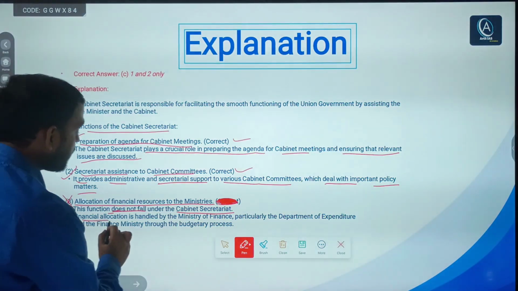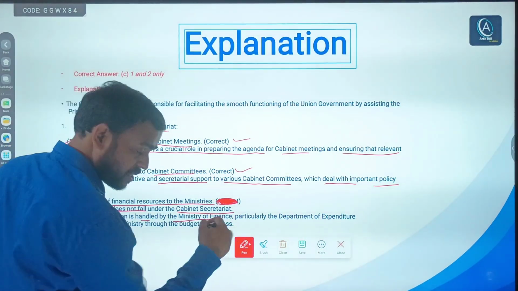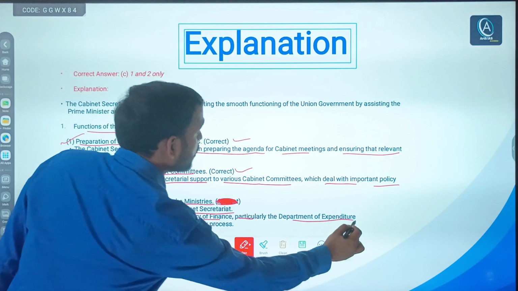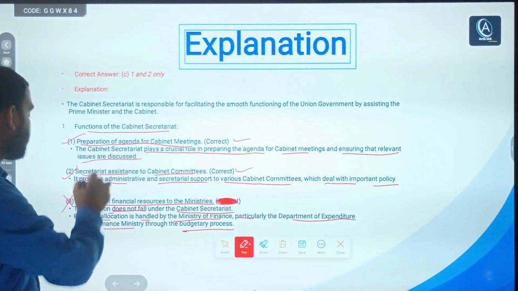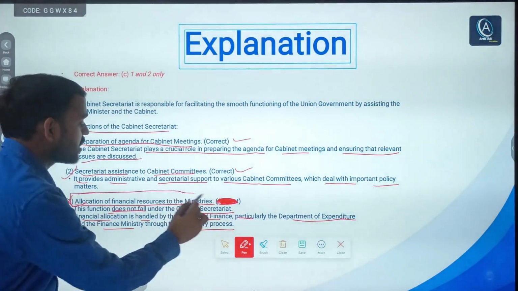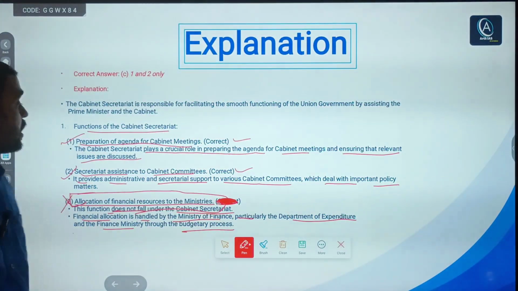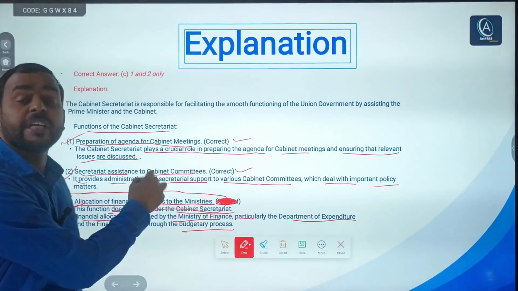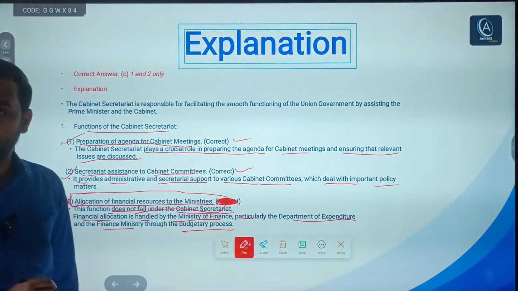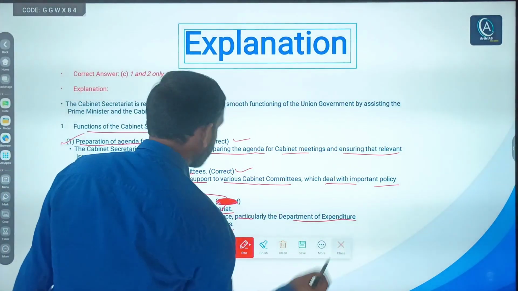And financial allocation is handled by Ministry of Finance, obviously, particularly the Department of Expenditure in the Finance Ministry through the budgetary process, right? So cabinet secretariat has no role in allocation of financial resources to the ministries. It only prepares agenda for the cabinet meeting, and provides assistance to cabinet committees, right? Now we will move towards the next question.